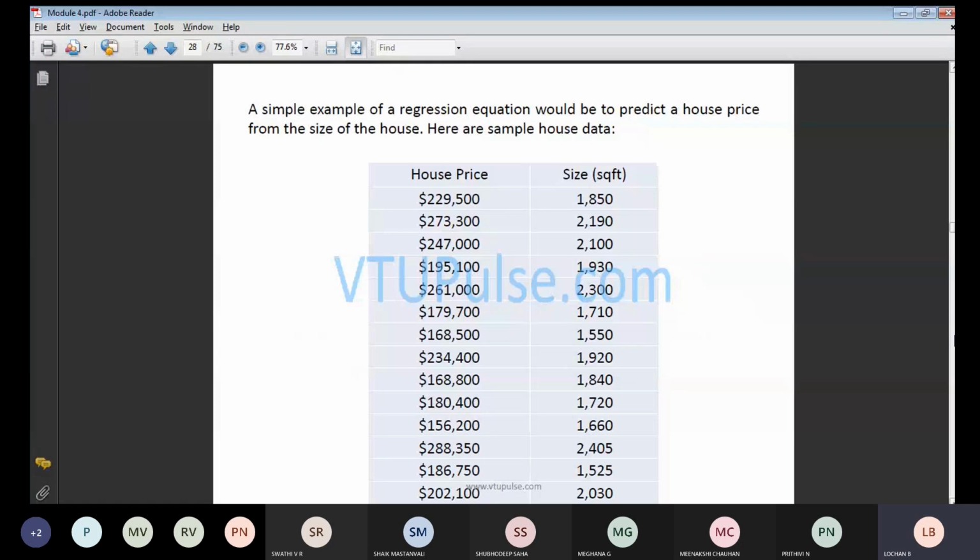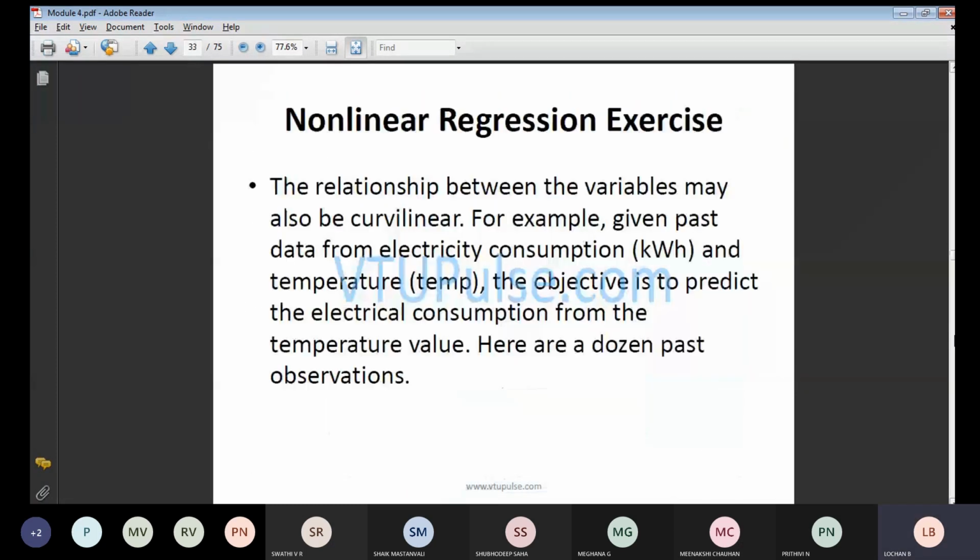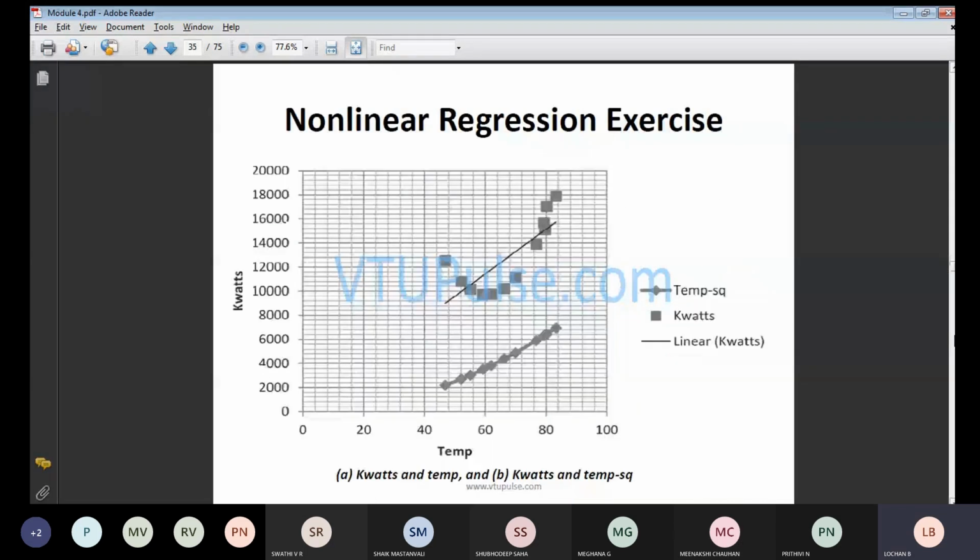They have taken an example with respect to house price versus the size of your house, so square feet, distance we will be calculating. Then non-linear regression. Next, clustering.